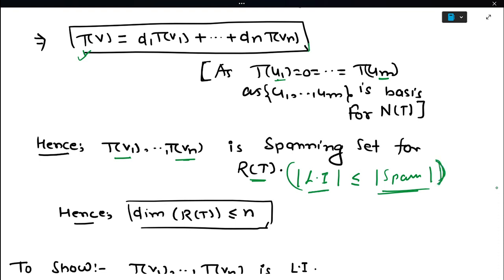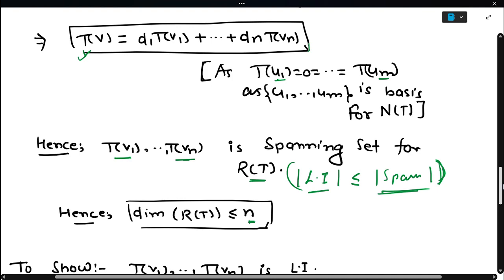Please watch that video if you do not know this statement. So this is a spanning set, and a subset of this will be linearly independent and also spanning. Hence that will be the dimension of the range space of T. So the dimension of the range space of T is less than or equal to n.